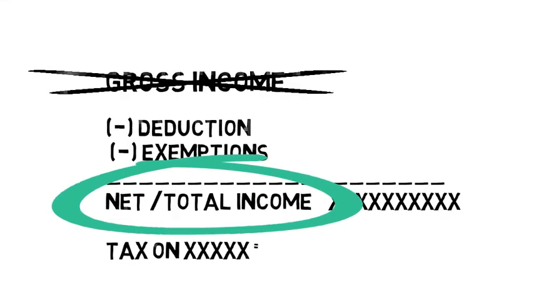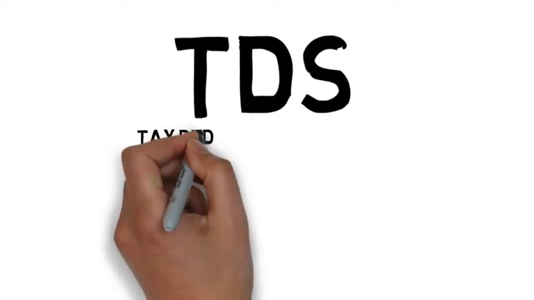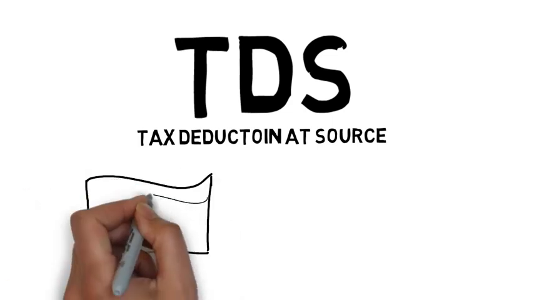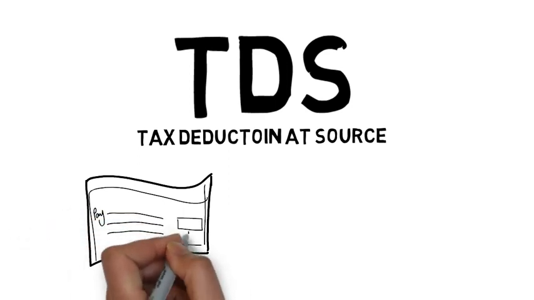Next comes TDS. Now this is a very interesting thing. As the name suggests, tax deduction at source. That is, the taxes that you have to pay will be deducted from your salary even before you receive the money in your account.